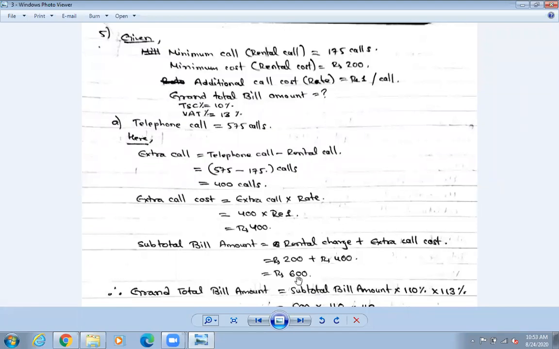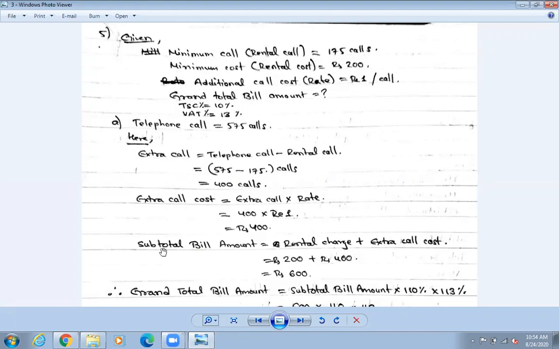That means we need to find out the subtotal bill amount first. Okay, subtotal bill amount पत्ता लगाउनु भन्दा अगाडि हामीलाई extra call कति चाहियो, that we need to find out. That means we need to go according to the previous number. अघि जसरी निकालेको थियो नि हो त्यसरी नै निकाल्दै जाने अनि लास्टमा grand total bill amount we need to add it. Okay, so first of all the first step is, find the extra call. Then second, find the extra call cost. Then find out the subtotal bill amount. Then only we can find out the grand total bill amount. Okay, there are 4 steps.